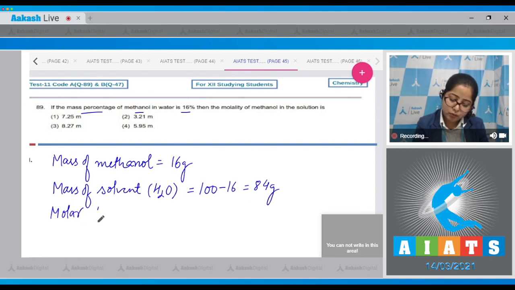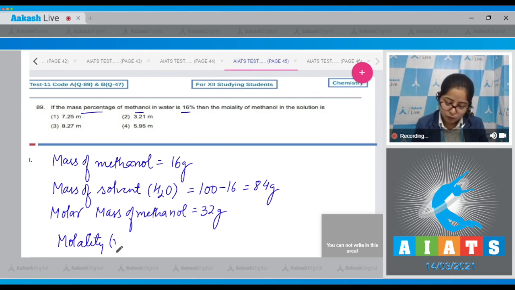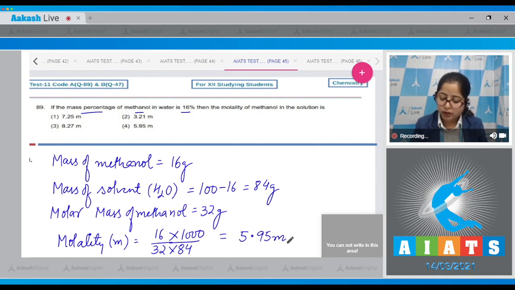We also know the molar mass of methanol, which is 32 gram. So we can calculate molality, which is equal to 16 upon 32 multiplied by 84, into 1000, which is equal to 5.95 molal. That means the correct answer is option number 4.